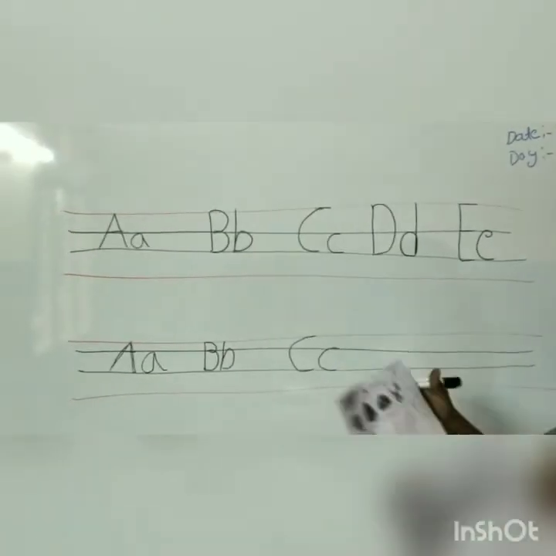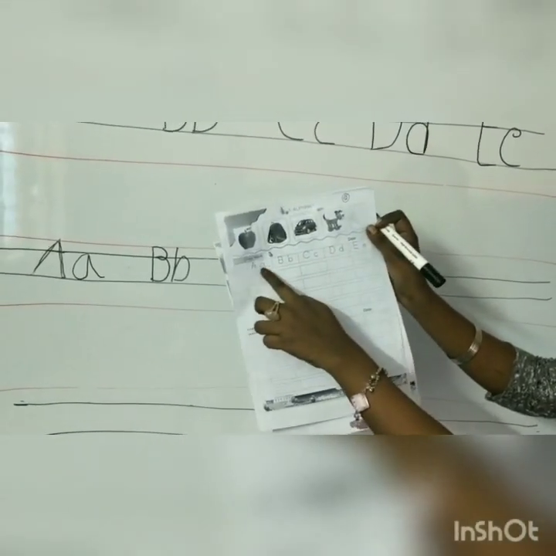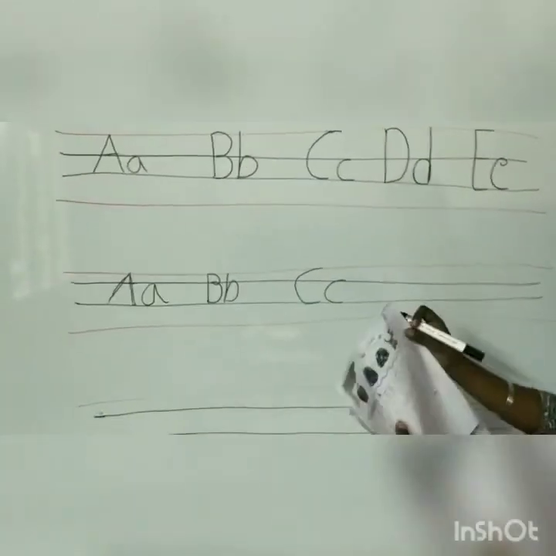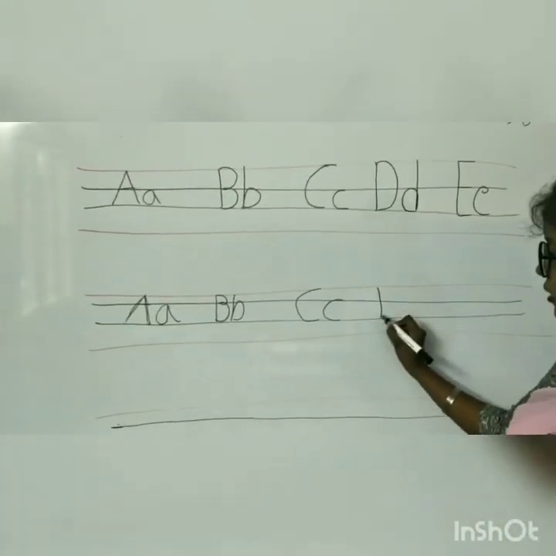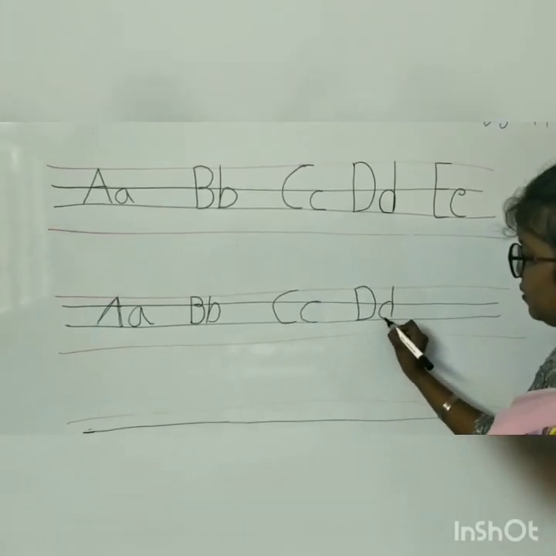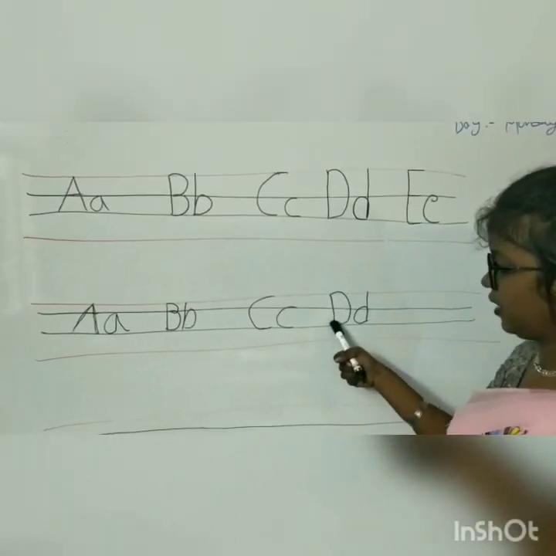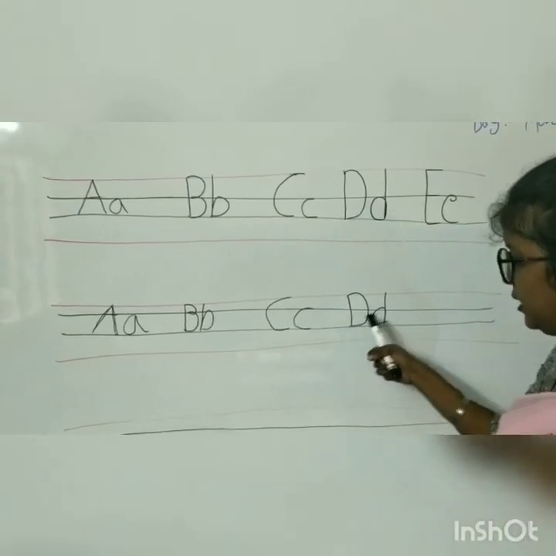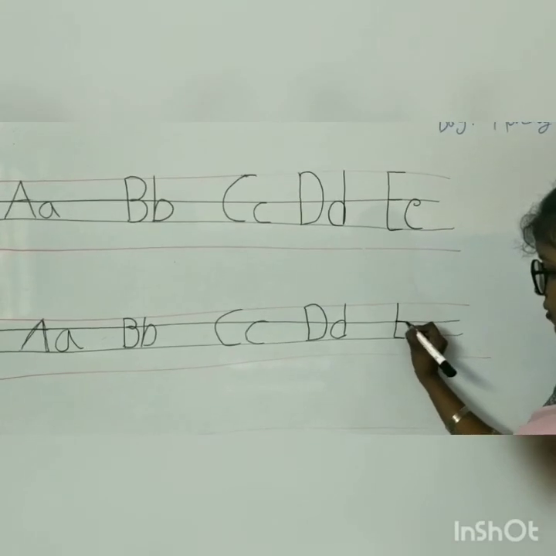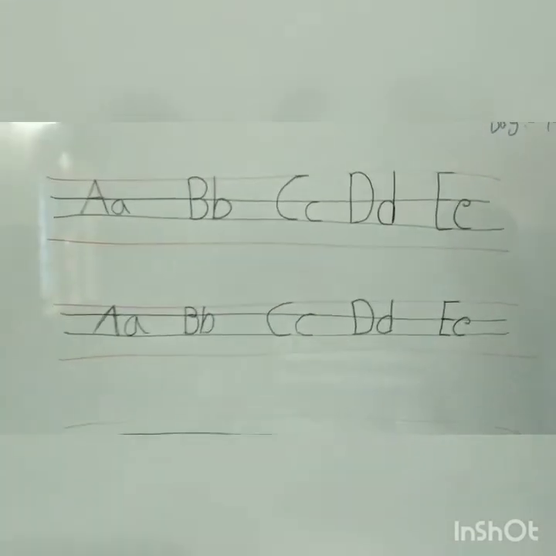How am I writing? How does it look? See, top line, third line. Here nobody is touching this bottom line. See. So you have to write with clean and neat handwriting. Only follow the lines. Third line, top line, and this time only you have to write. This is the capital D, small d, capital E. Same, this is also 3 lines, and small d you have to write with only this line.